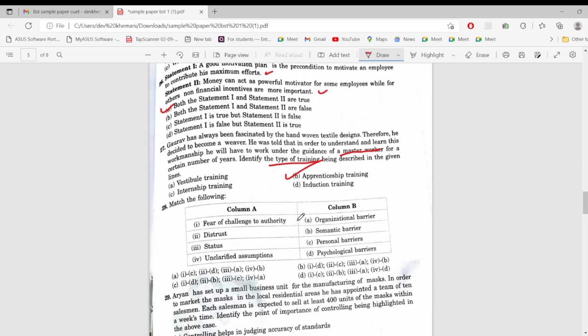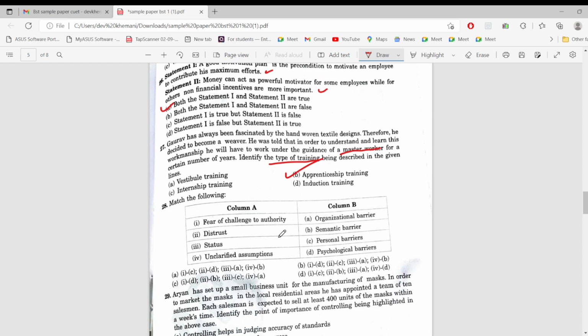The following: fear of challenge to authority, distrust, status, unclarified assumptions. We have to match with the barriers: organizational, semantic, personal, psychological. Okay, no problem. So fear of challenge to authority is a personal barrier. So 1 would be C. Distrust is a psychological barrier.